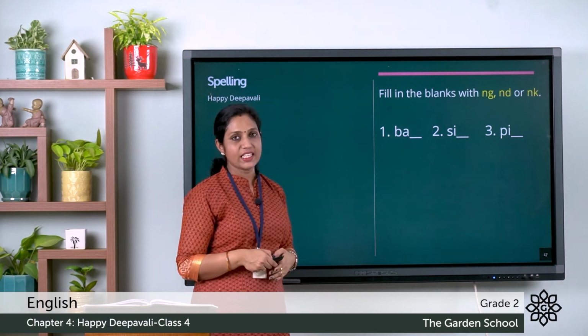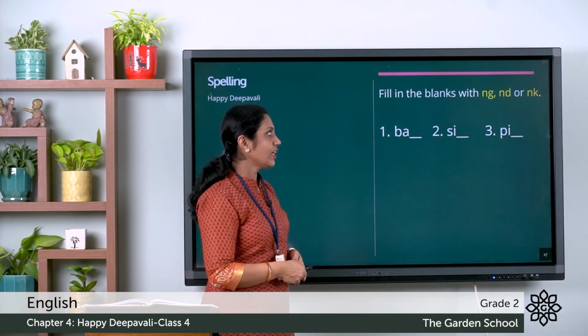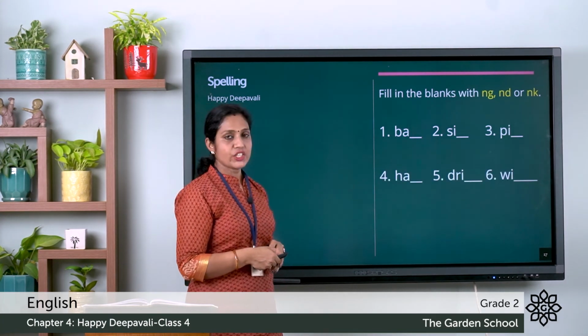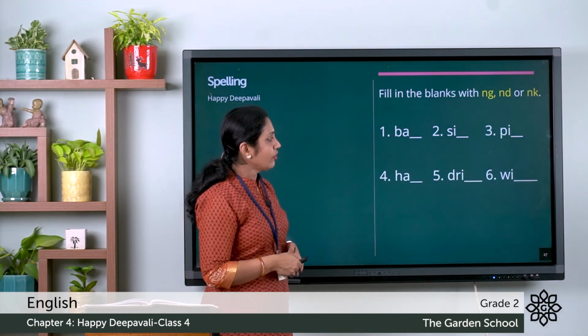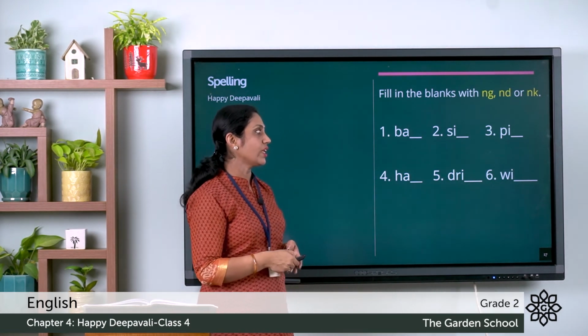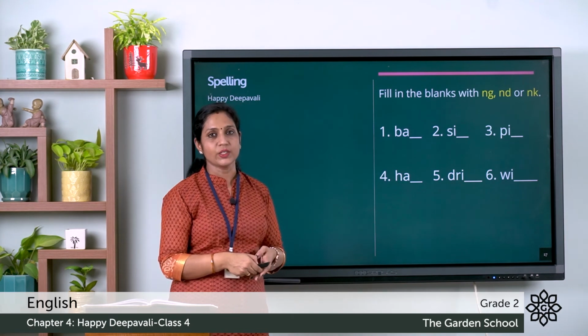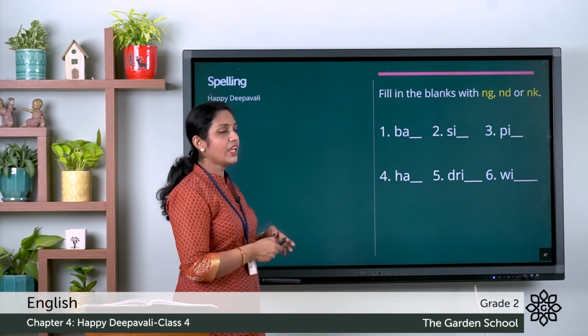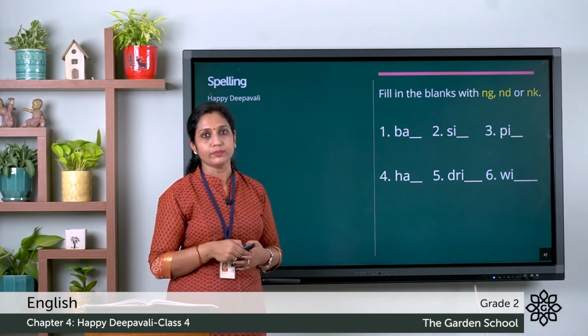Second given is SI dash. Third it's PI dash. Fourth is HA dash. Fifth it's DRI dash. And the sixth one it is WI dash. So looking at the pictures, you can fill in using NG, ND or NK.